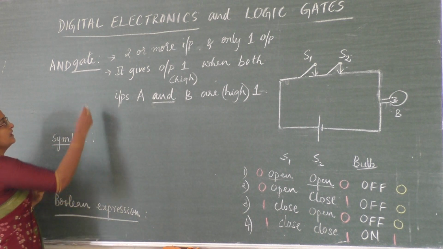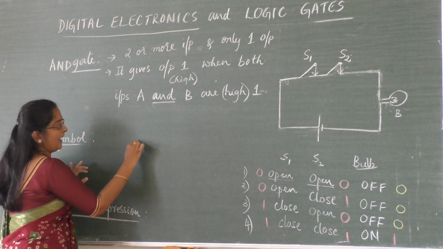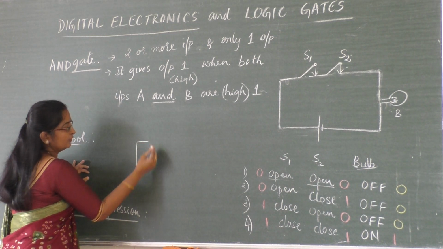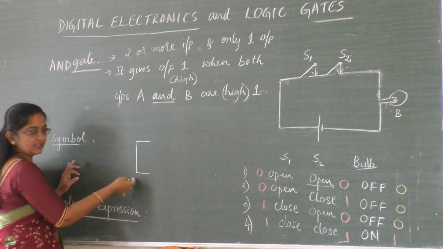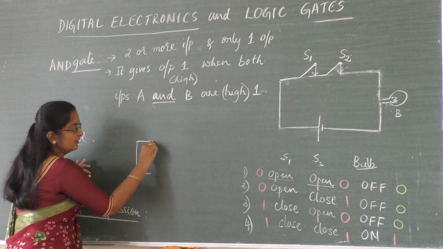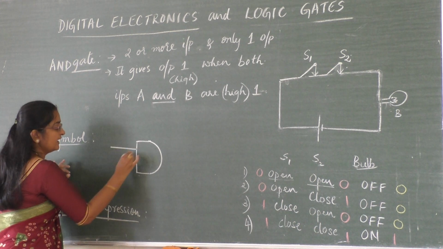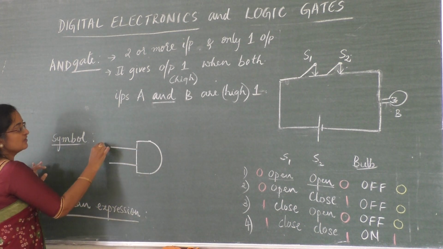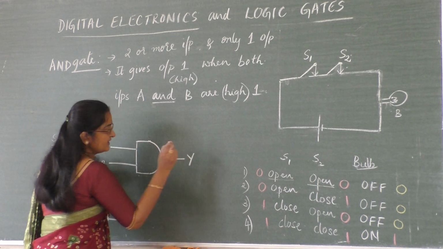Now what is the symbol? See, in AND gate, this D, remember this D, how you write capital letter D? Here I have to write 3 straight lines. This is a must here, just don't put the curve at the 2 edges. After this end, at this end, just make a curve. It should look like capital letter D. Here we are representing 2 input AND gate. So A and B are 2 inputs. This I represent as Y.